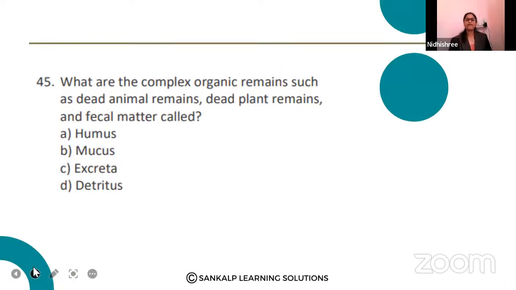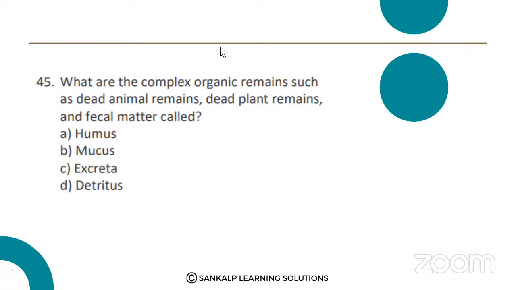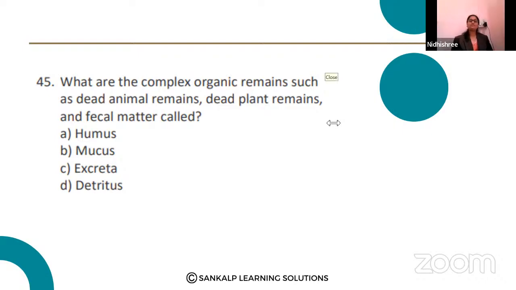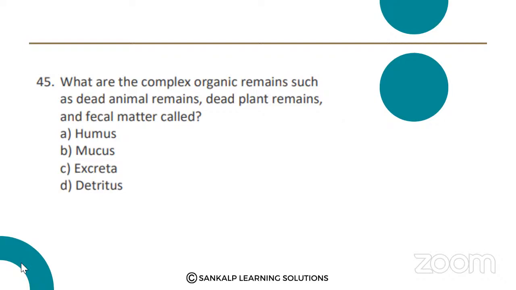45th question. The complex organic remains such as dead animal remains, dead plant remains, and fecal matter are called humus, mucus, excreta, detritus? Think over it and then answer. Option D, ma'am. Detritus. Rakshita, Pavitra, Dyuti, Gauramma, Gayatri, Helmashri, Balakrishna, most of them answered option D. Please mute yourself.